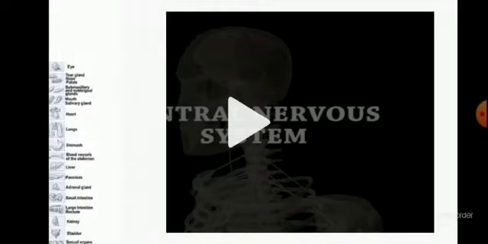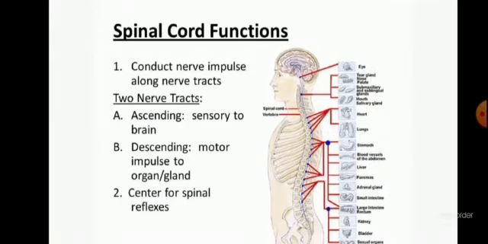Now we are going to watch a video. What is the basic function of the spinal cord? The basic function of the spinal cord is to conduct the impulses from brain to the body parts. Now we will watch a video about the central nervous system.